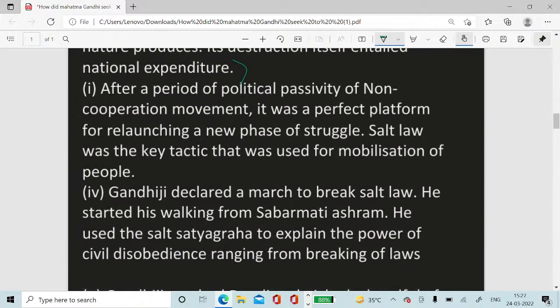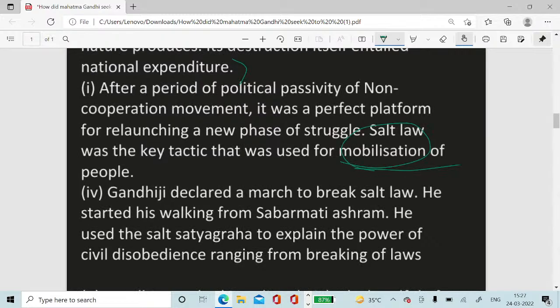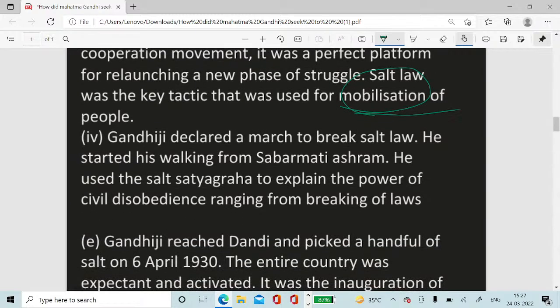Point 1. After a period of political passivity following the non-cooperation movement, it was a perfect platform for relaunching a new phase of struggle. Salt law was the key tactic that was used for important mobilizations of people. Fourth, Gandhiji declared a march to break the salt law. He started his walk from Sabarmati Ashram. He used the salt satyagraha to explain the power of civil disobedience, ranging from breaking of laws.